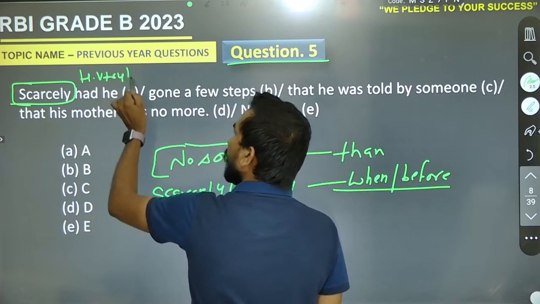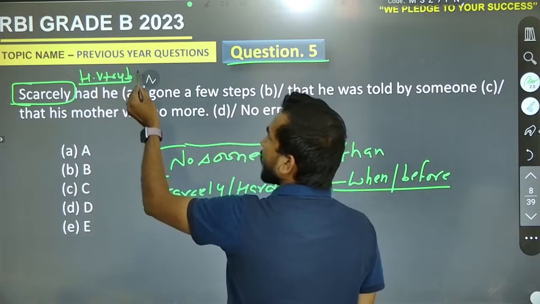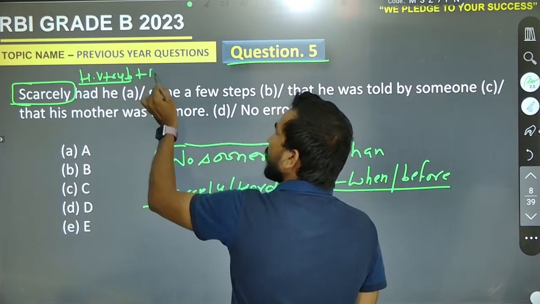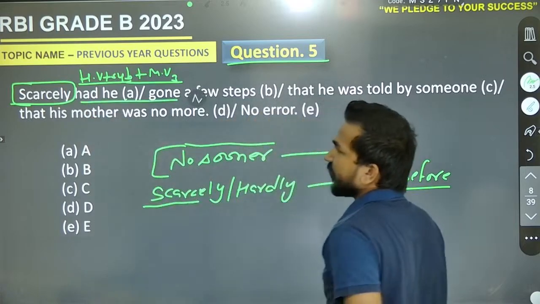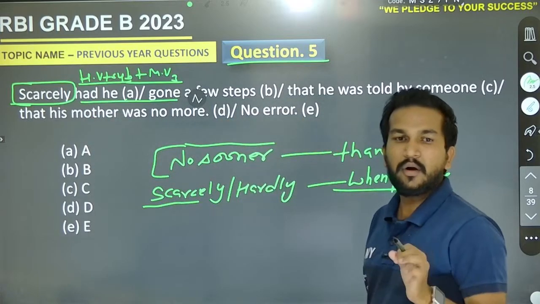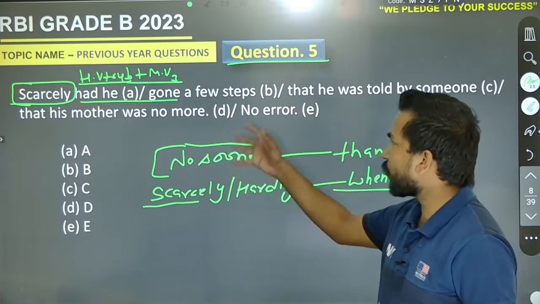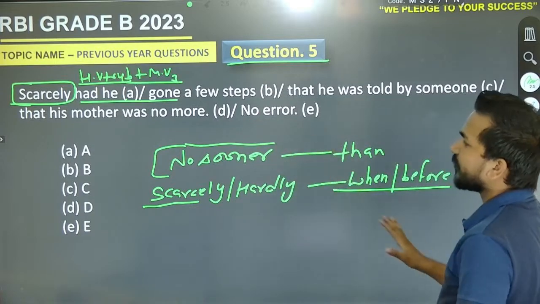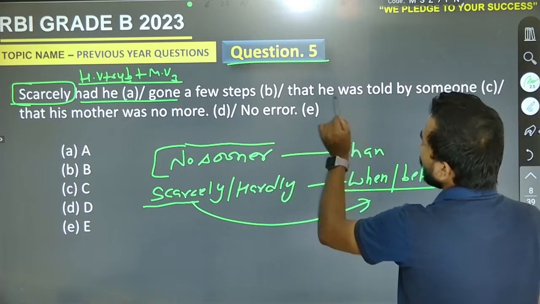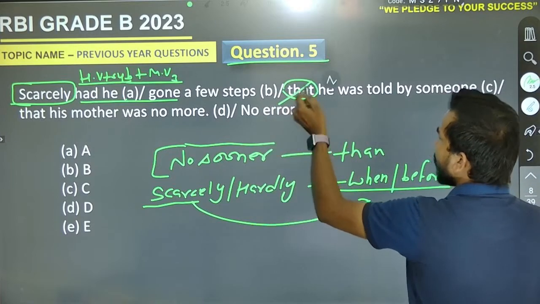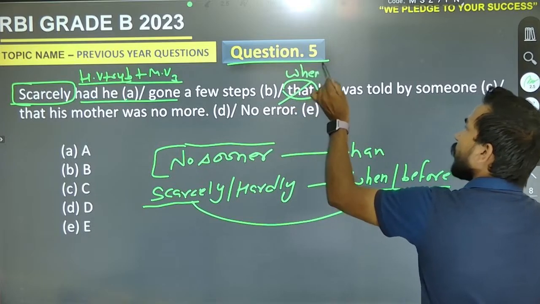And that rule of inversion is: first the helping verb, after that the subject, and the third form of the main verb will be used according to the sense. The sentence will not be interrogative. So the right concept is we will use when with the pair of scarcely or hardly. So it must be when, or you can also use before.